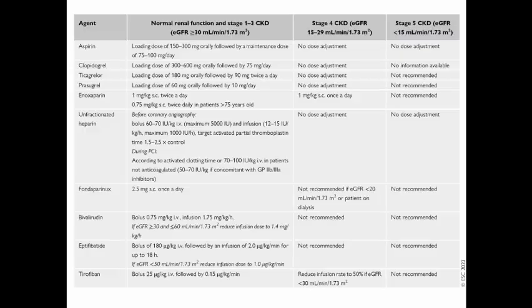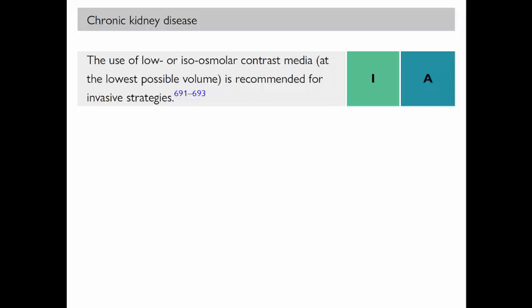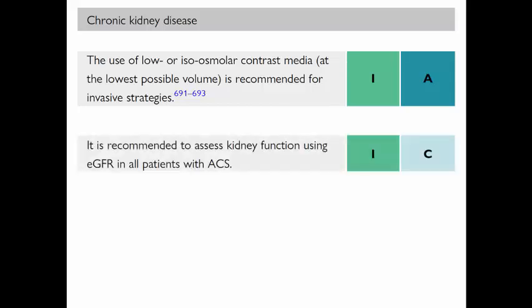This is an interesting table showing all antithrombotics regarding the renal elimination, whether they need dose adjustment or not, and whether they are contraindicated if the creatinine clearance is less than 30 or less than 15 milliliter per minute. So the recommendation in the guidelines is that the use of low or isoosmolar contrast media at the lowest possible volume is recommended as a class 1 for invasive strategy in patients with CKD, and it is recommended to assess the kidney function in all acute coronary syndrome patients using the estimated GFR. Don't depend on the serum creatinine alone. We should assess the GFR based on the age, body weight, and the sex.